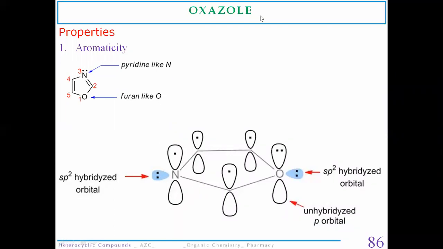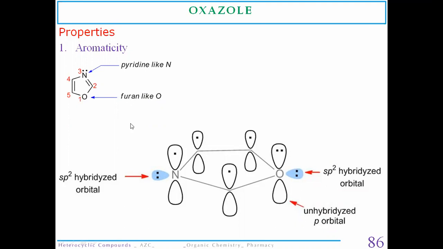Now, the focus of today's lecture is, today we are going to start a discussion on oxazole. It is also a 1,3-azole type of derivative. Now, what is 1,3-azole? Here there is also a presence of heteroatoms at first and third position. But the nitrogen atom at the first position is replaced by an oxygen atom. So, the name of the ring is oxazole.